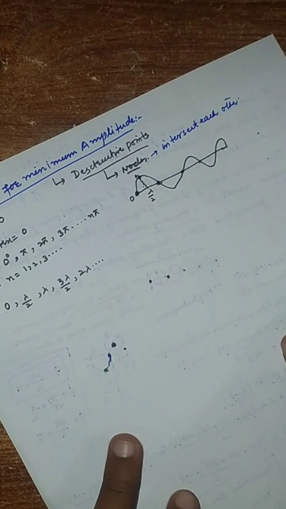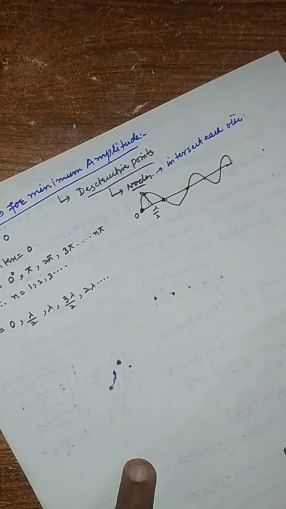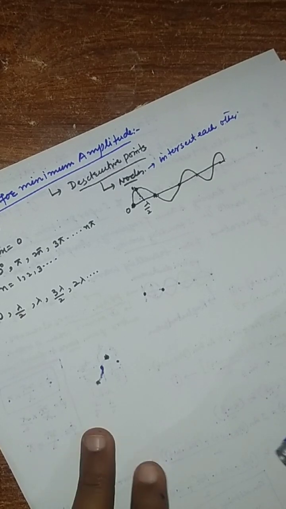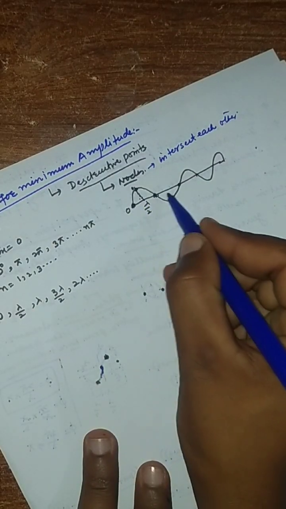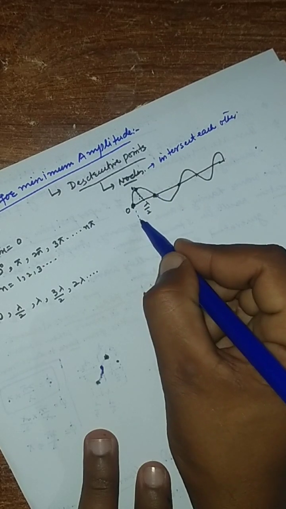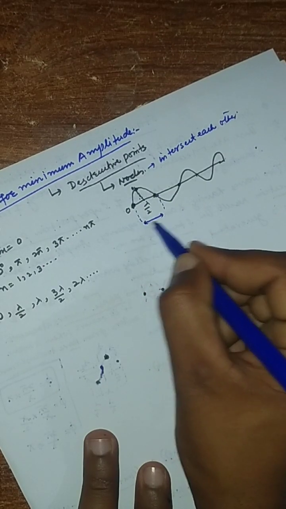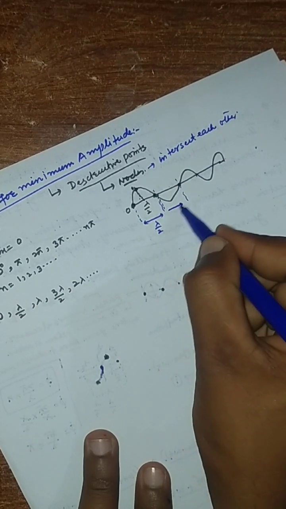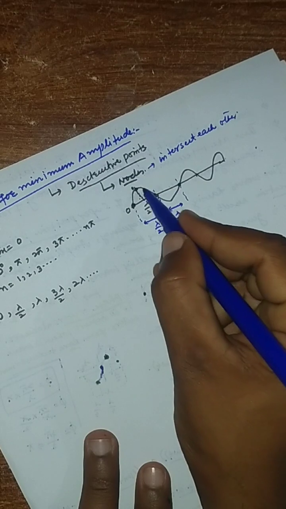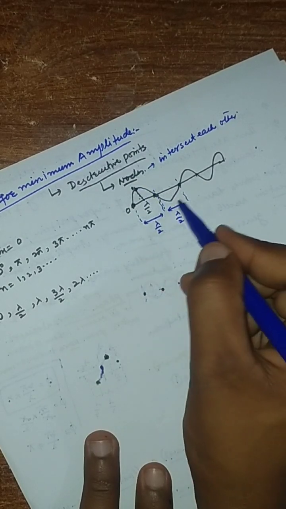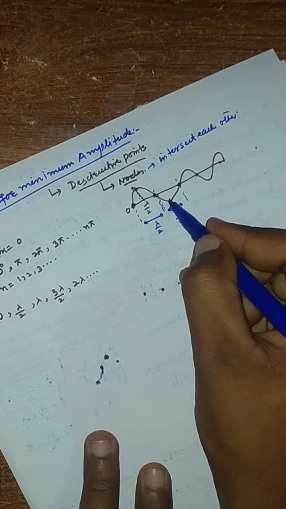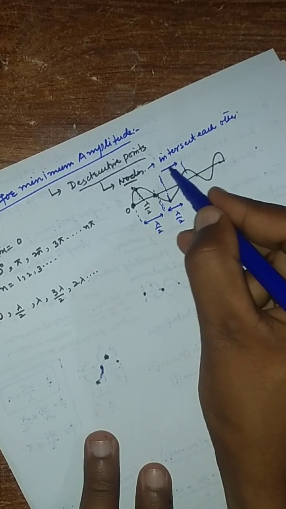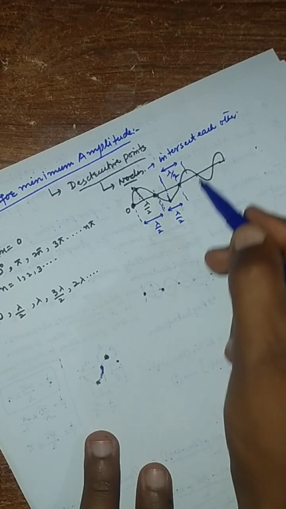Then what is the distance between consecutive nodes and consecutive antinodes? If we take this as a node and this as another node, what is this distance? Lambda by 2. And from this one to this one is also lambda by 2. From one antinode to another antinode, this is antinode 1 and this is another antinode, the distance is also lambda by 2.